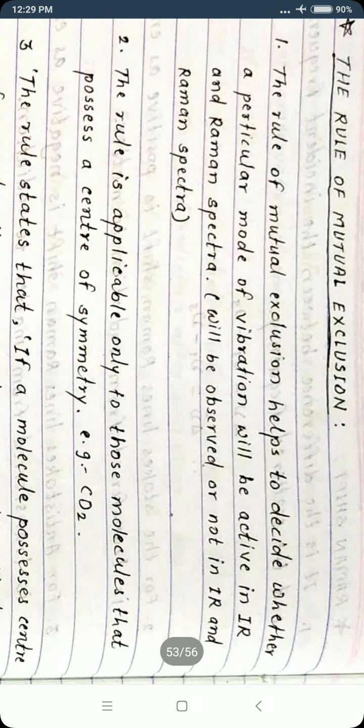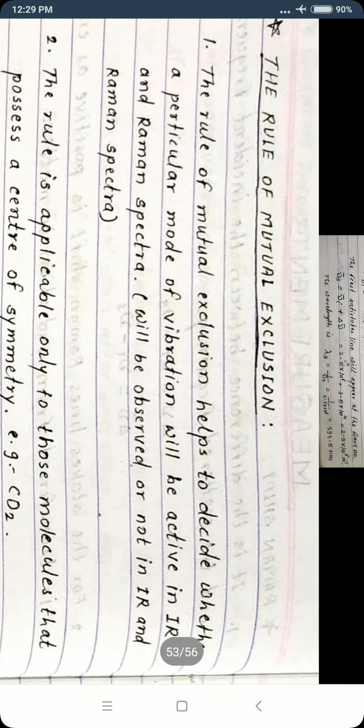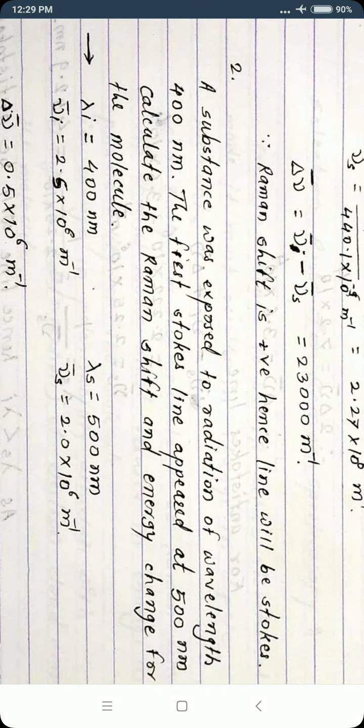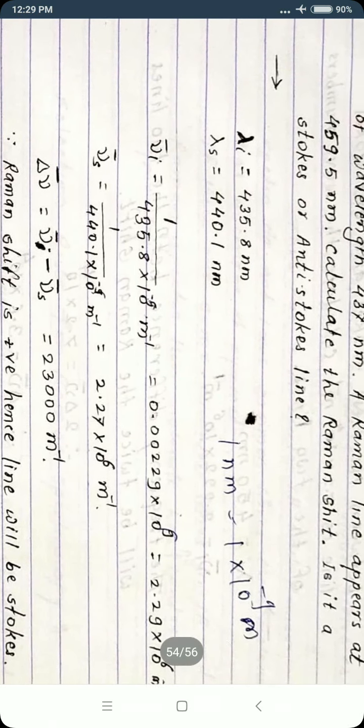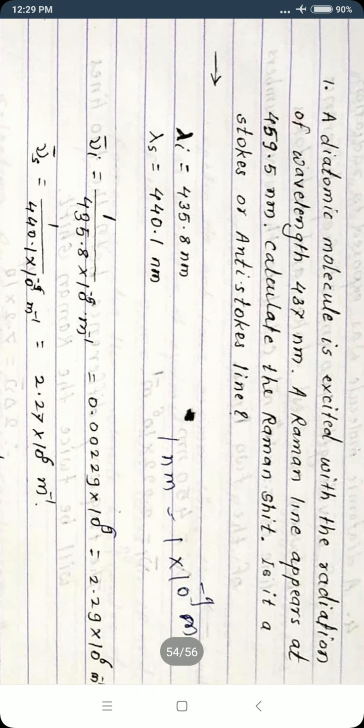The next part of Raman spectroscopy is very important, that is problems based on Raman shift. Consider one problem. A diatomic molecule is excited with radiation of wavelength 437 nanometer, which is the incident light.